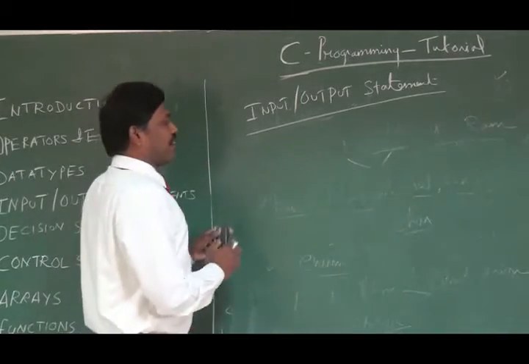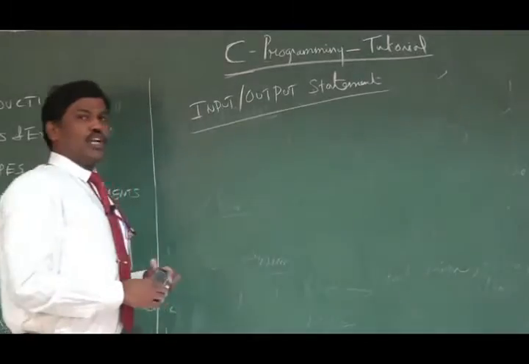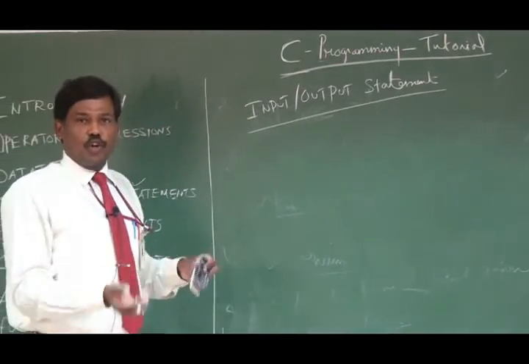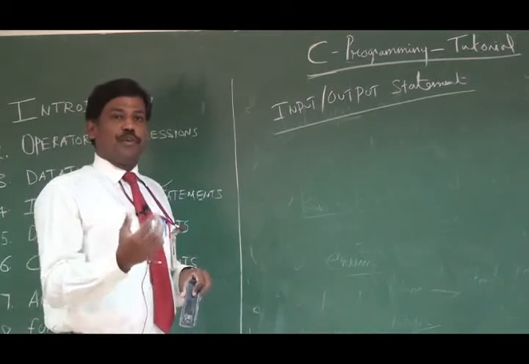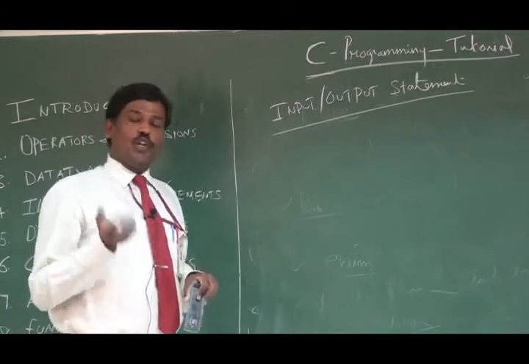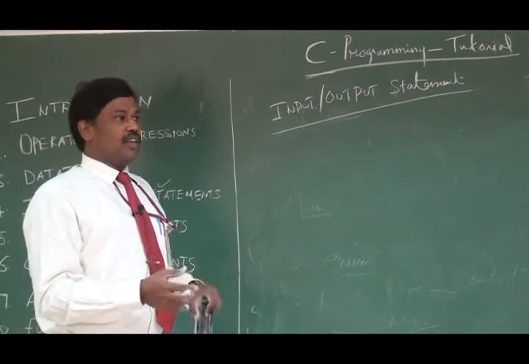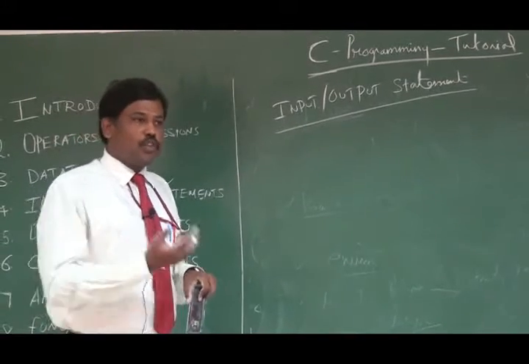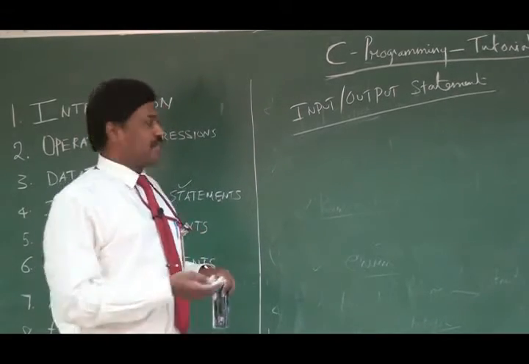So here in C language, there are two types of input output statement. One is console input output statement. Another one is file input output statement. Suppose you are going to read some information from a file, or else you want to write something into a file, then you need a file input output statement. Whereas if you want to give input through the keyboard, then you need a console input output statement.